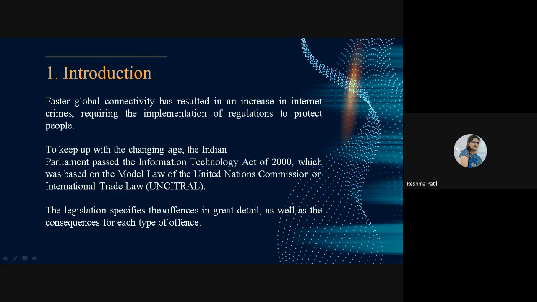Legislation specifies the offenses. Offenses means illegal act, crime. This legislation specifies the offenses in great detail as well as the consequences for each type of offense. If you do this, what will be the consequence? Everything is mentioned here in this legislation.